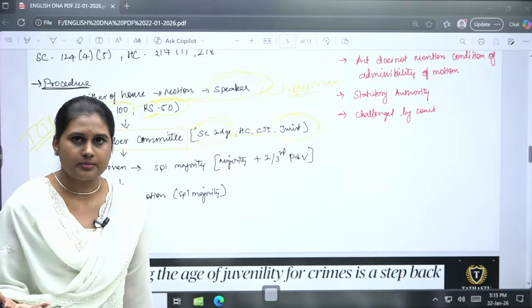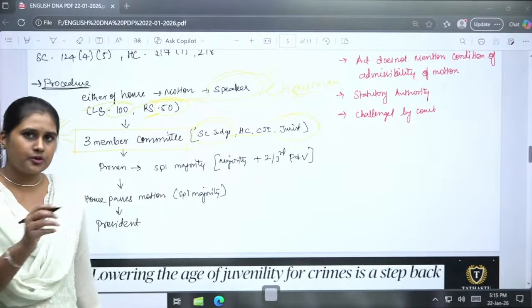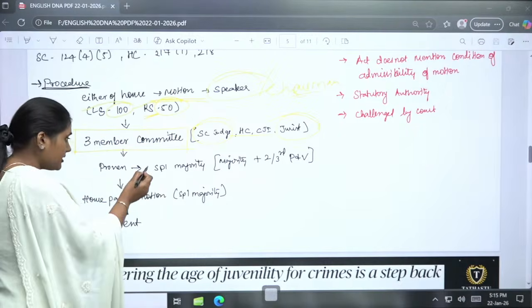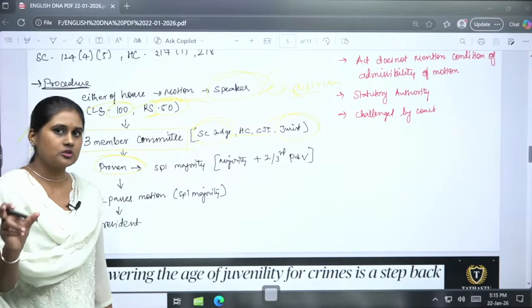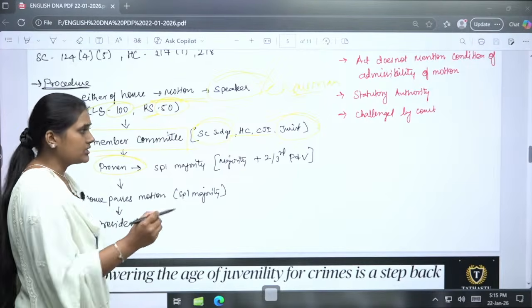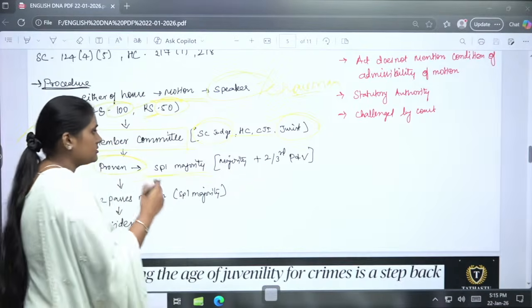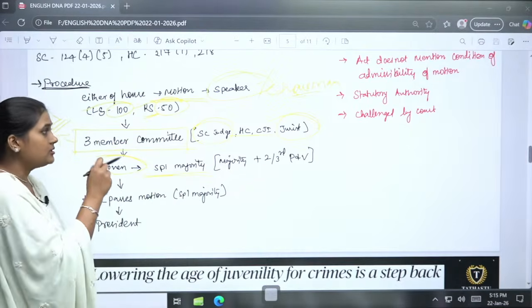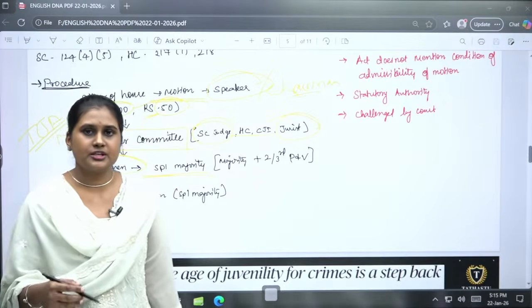The inquiry will go on, and an evidence-based report will be submitted to the speaker. Then if it is proven that the particular High Court or Supreme Court judge has made any mistakes or any negligence, the evidence-based report will be submitted to the speaker, and the speaker will proceed with it for the votings.